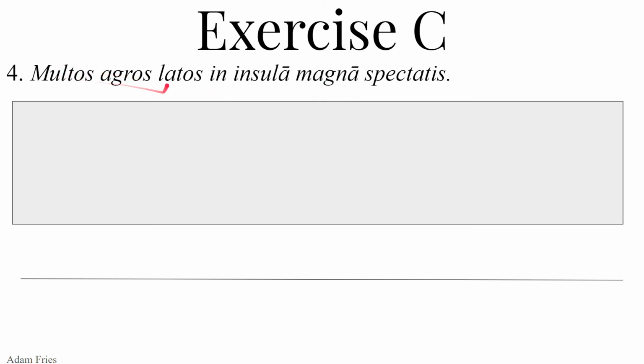So there are some many wide fields on this big island, and spectatis, y'all see them, ye see them. So tis, second person plural, ye, of specto, spectare, spectavi, spectatus. Ye look at, y'all are looking at, multos, accusative direct object, many wide fields on the great island. Ye see the many wide, broad fields on the great island.